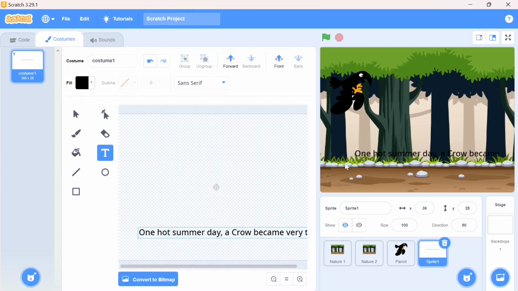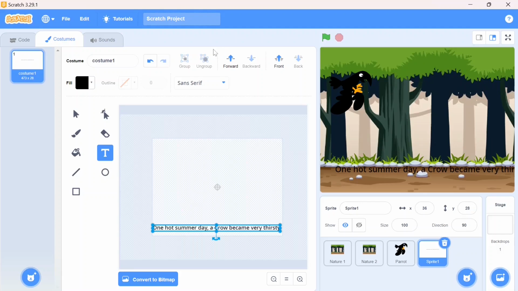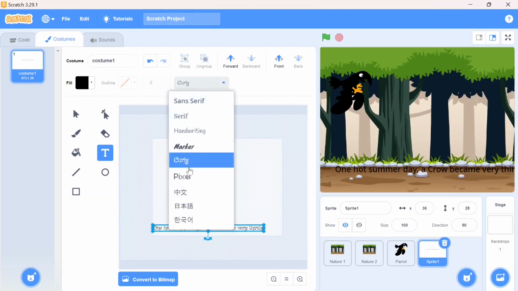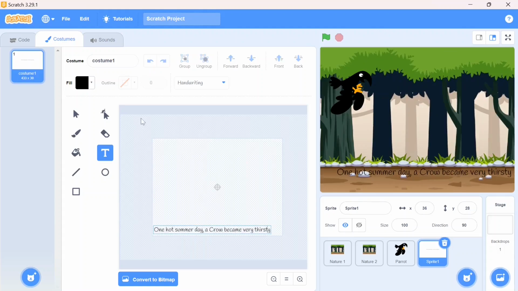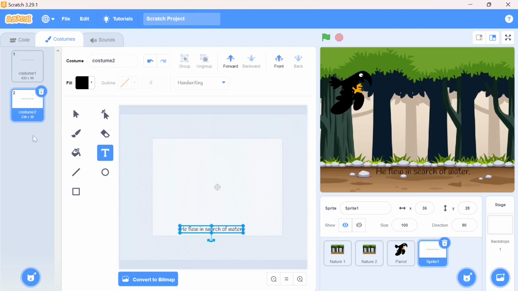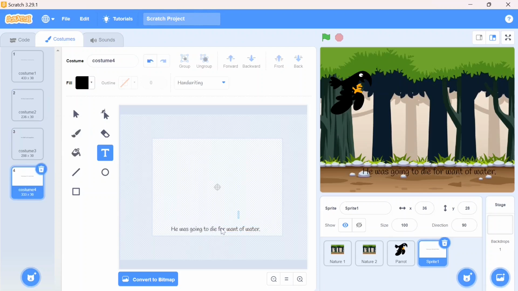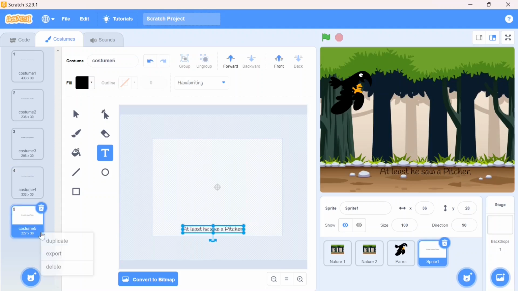Now you can see this dialogue on screen and I'll just change its font style, make it handwriting one. Perfect. In the same way, I'm going to write my all the costumes over here. So I'll go to duplicate this, make it costume 2 and change the dialogue over here. In the same way, I'm going to prepare my all costumes. My second one, duplicate it. He was going to die for want of water. Next dialogue. Now again duplicate.